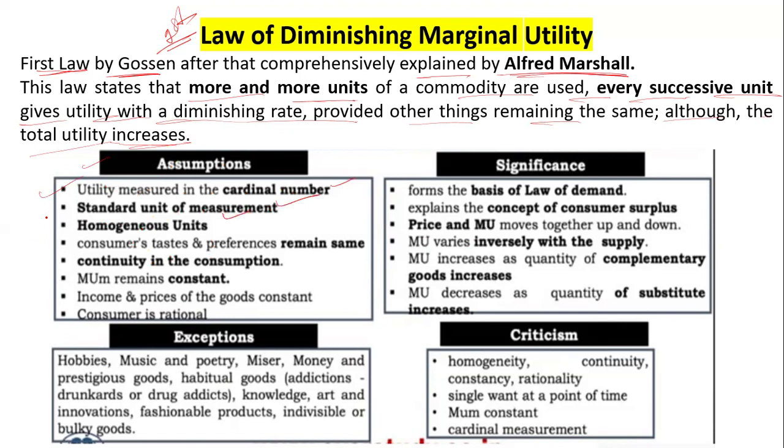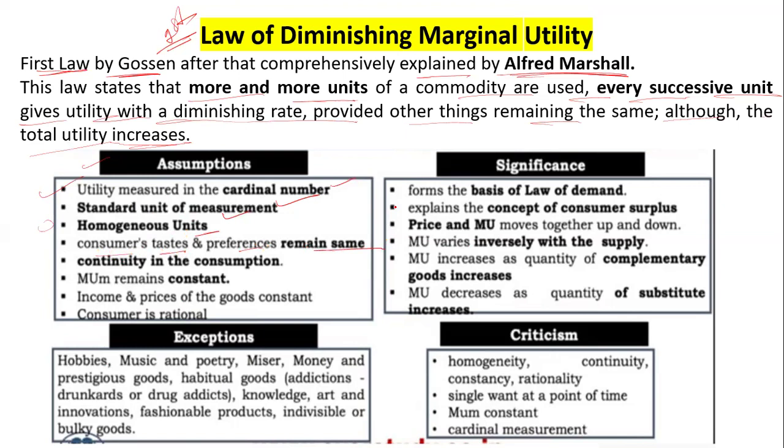Whatever the units we consume, they must be homogeneous. If we are consuming gulab jamun, it must be a gulab jamun. If we consume rasgulla, then it must be a rasgulla. We cannot take a combination of both. So there is a homogeneous unit. Then the consumer's taste and preference remain the same. They do not change.